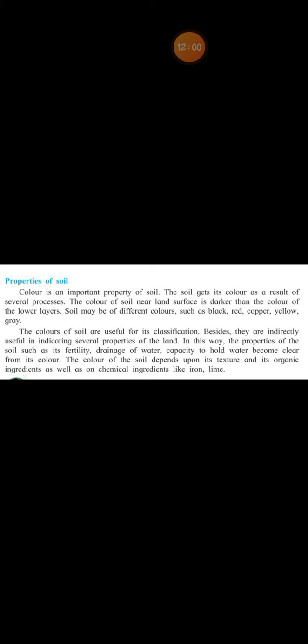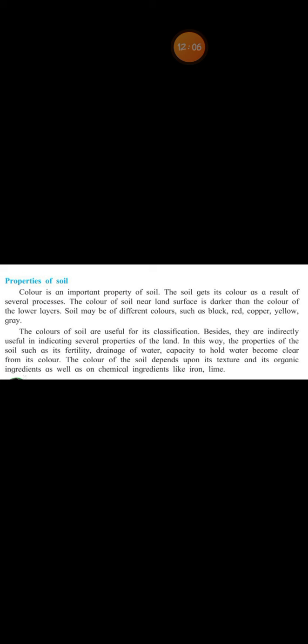Fine. Water is useful for cleaning purposes, such as for bathing and washing clothes. These are a few important uses of water. This was all about water. Now we'll see about soil.